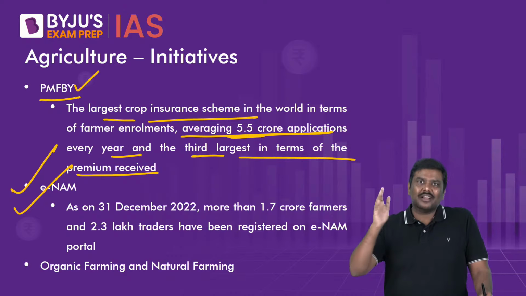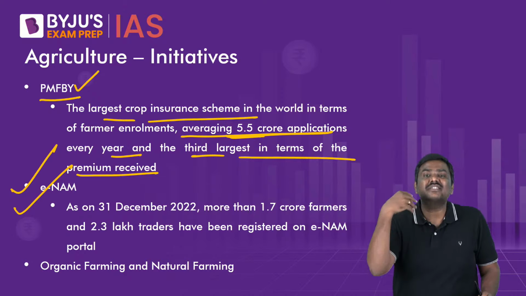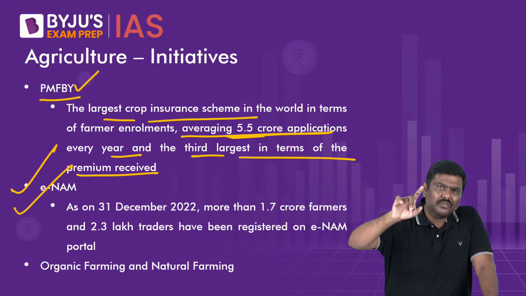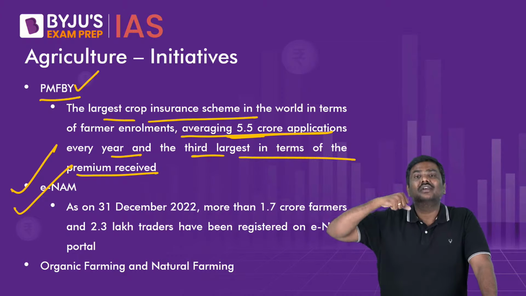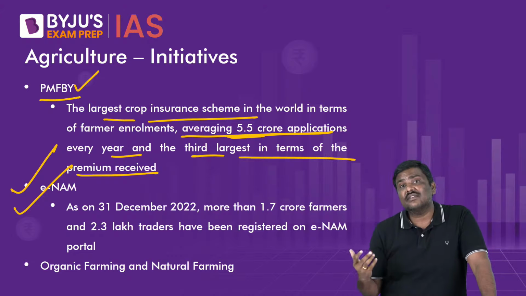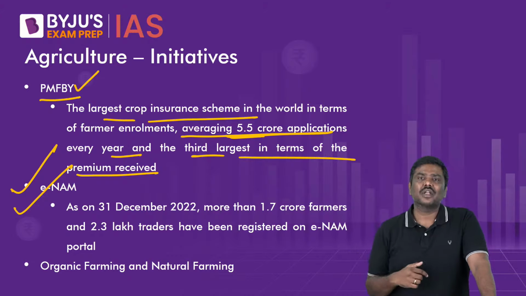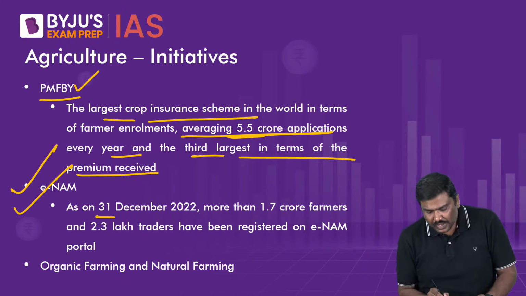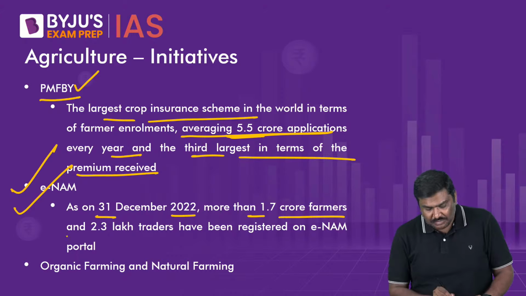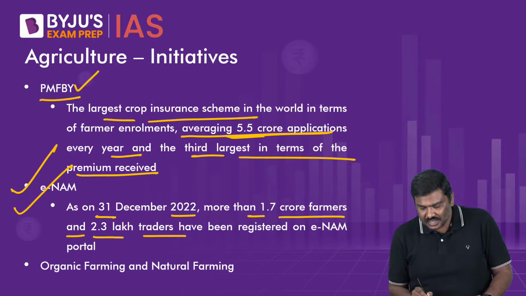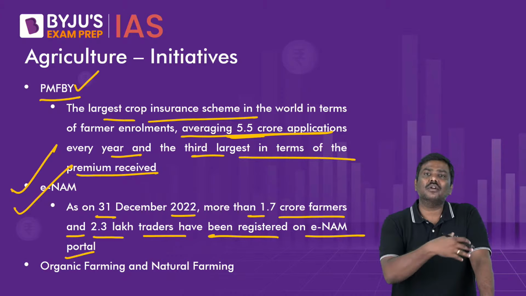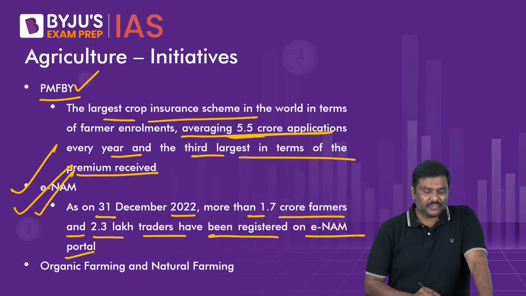Under the E-National Agriculture Market, the farmers have to simply list their commodities in the portal. Traders don't have to take multiple licenses. Only one pan-India license is more than sufficient. Charges will be much, much lower. There will be transparency in price discovery, etc. Now, under the E-NAM initiative, as of 31st December 2022, more than 1.7 crore farmers and 2.3 lakh traders have been registered on the portal. That is basically an improvement over a period of time. So that is one more very important initiative.